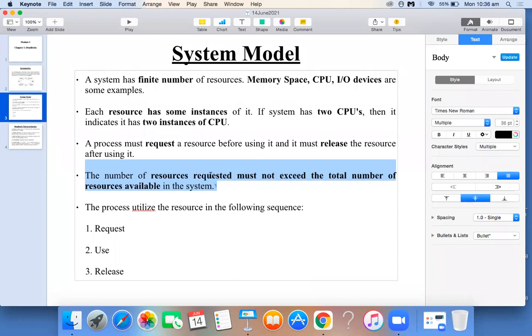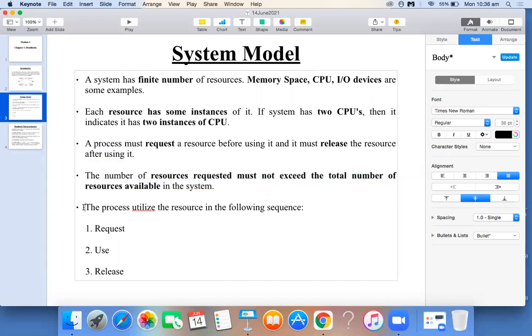The number of resources any program requests will not exceed the total number of resources available in our computer system. If we have 2 CPUs available, the program cannot ask for more than 2 CPUs, because there are not more than 2 available. So that's what the fourth point indicates: resources requested must not exceed the total number of available resources. Okay, right. Next.